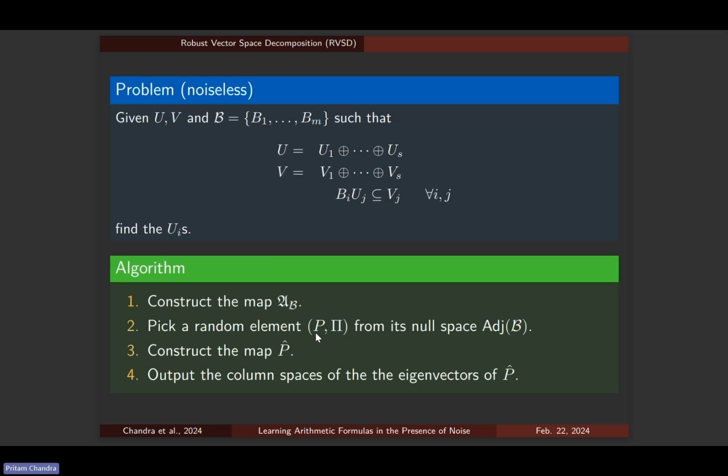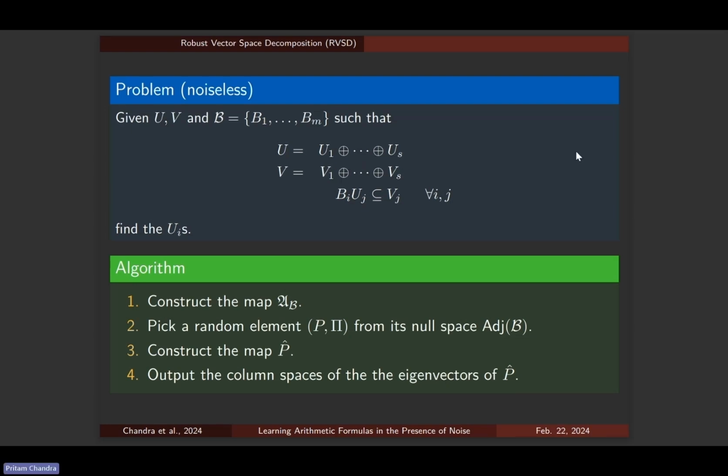The null space is just the adjoint algebra for this collection. And we take the p part of this random element, we look at the multiplication operator p hat corresponding to it, and then we just output the column spaces of the eigenvectors of p hat, because the eigenvectors of p hat are just the projection matrices pj's onto these component spaces. So this is how we solve the exact version of the problem.